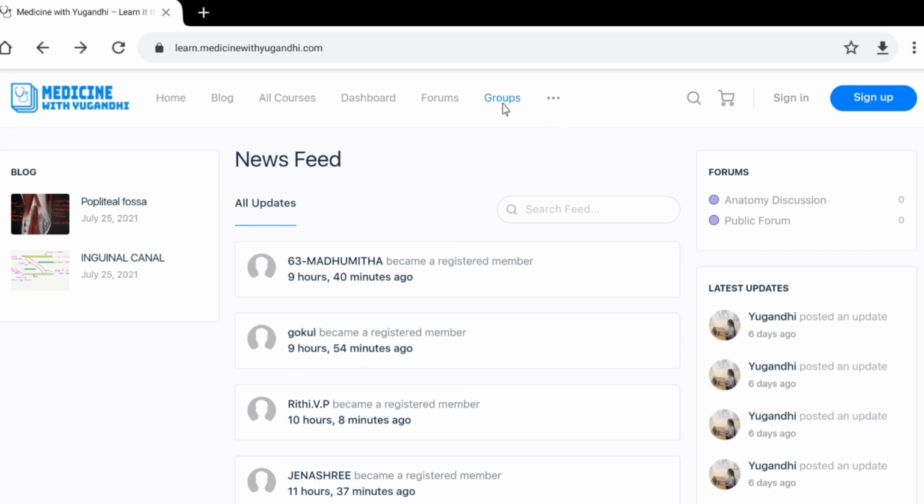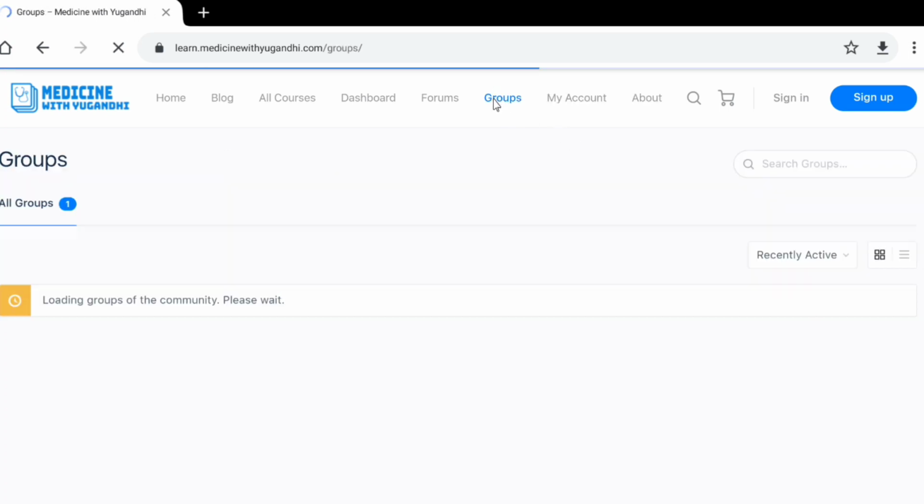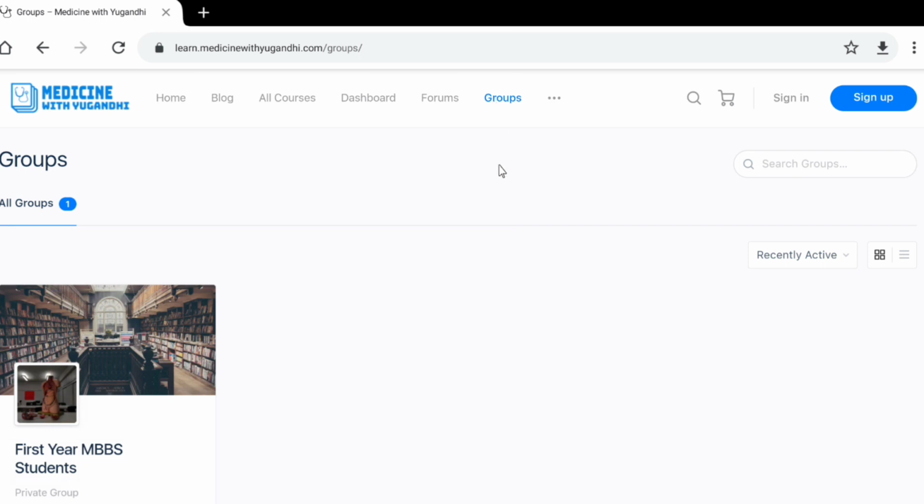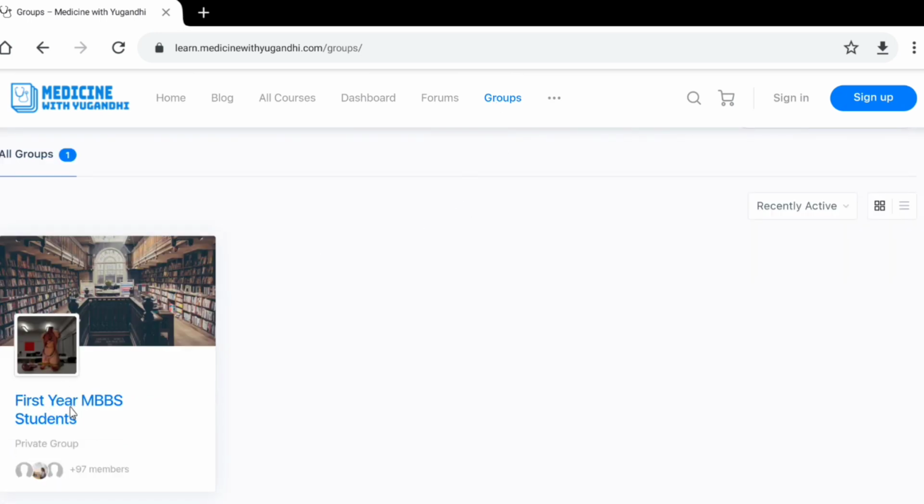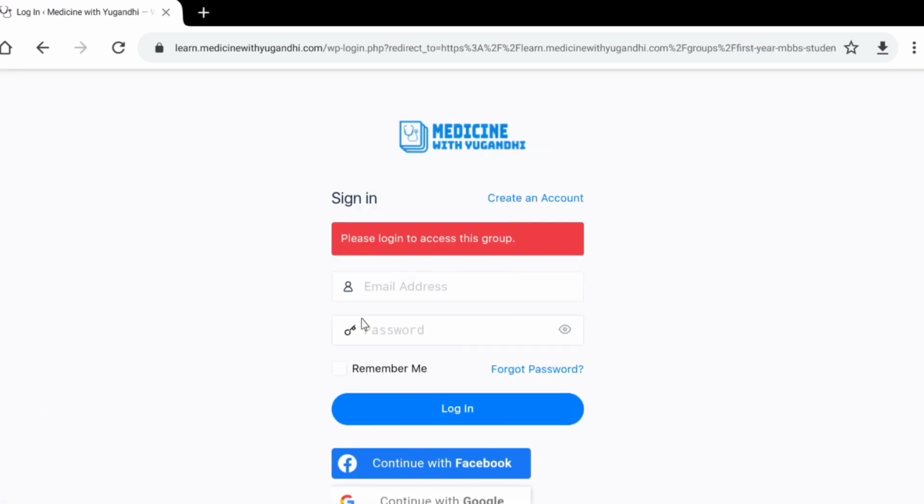Then coming to the next thing, that is groups. Currently there is only one group available, that is first year MBBS students. If you wish to join, just give me a request. Even if you have not yet registered, this first year group will appear, but you cannot get through that, because you have to log in before you can get access to the website. So if you have already registered, you can just press continue with Google or continue with Facebook, else you can give the email address and the password and you can just log in.